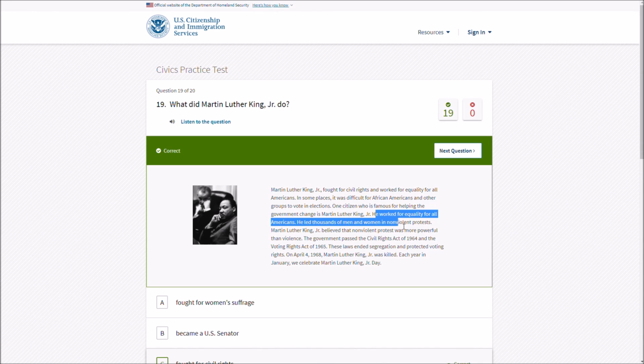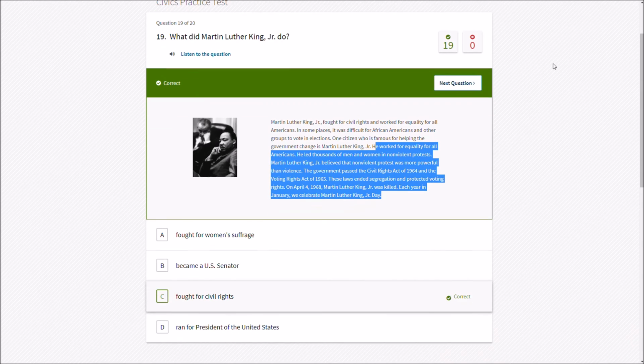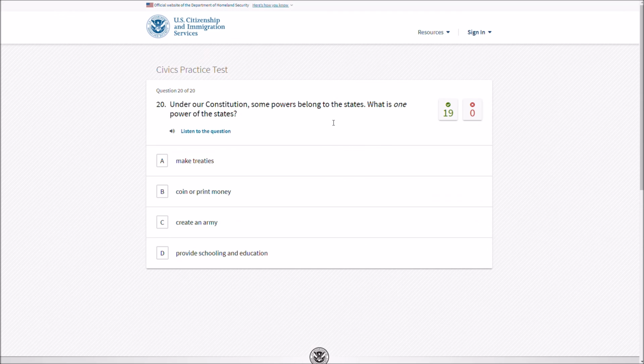He worked for equality for all Americans. He led thousands of men and women into nonviolent protests. Martin Luther King Jr. believed that nonviolent protests were more powerful than violence. The government passed the Civil Rights Act of 1964 and the Voting Rights Act of 1965. These laws ended segregation and protected voting rights. On April 4th, 1968, Martin Luther King Jr. was killed. Each year in January, we celebrate Martin Luther King Jr. Day.